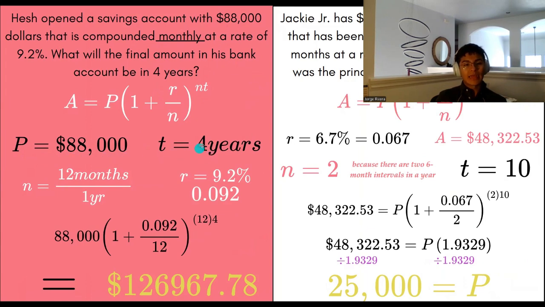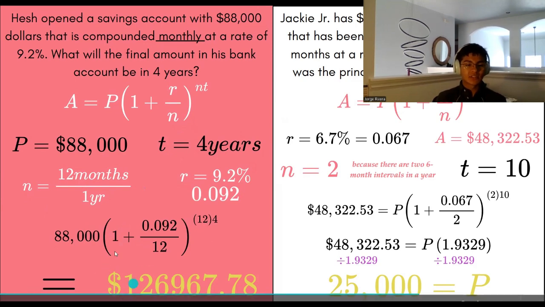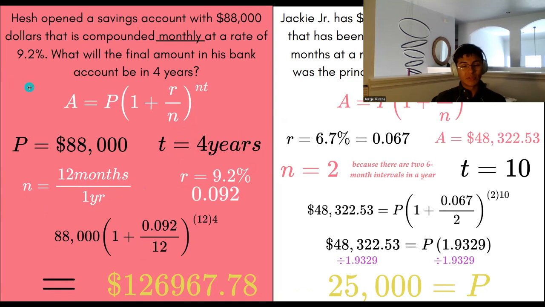The amount of time that he had the money invested is 4 years, and N, if we remember, is the number of times that the interest is compounded over the base unit of time, which in this case is going to be years. N is equal to 12 months over 1 year because we compounded 12 times over 1 year, and R is going to be equal to 9.2%, or 0.092. So if we set all this up in this equation and plug everything in, this gives us $129,967.78.